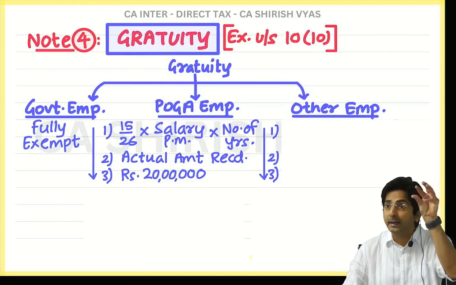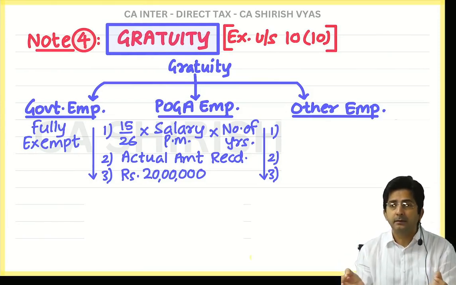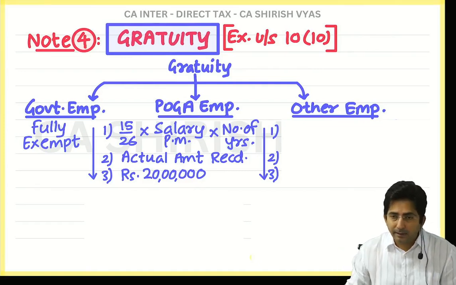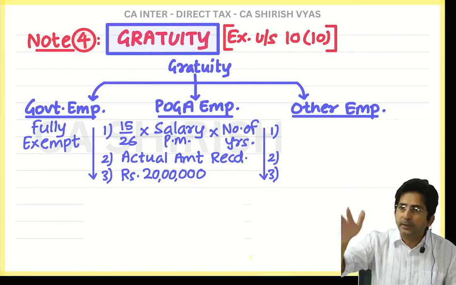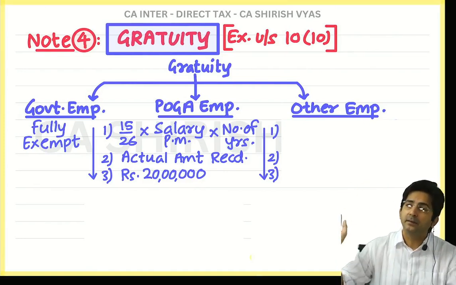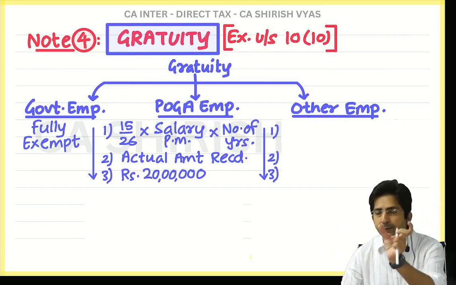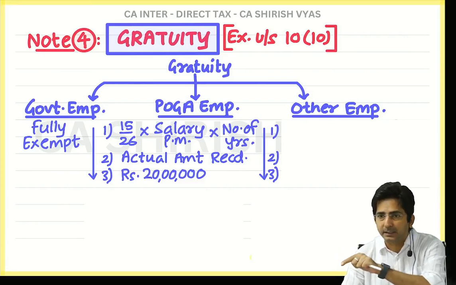But one thing is for sure: if gratuity comes in the question, first you will write it in the inner column. Only when there is some expense do we use the word deduction. Here, is there any expenditure? No. The government is freeing your gratuity income from tax, and where your income is freed from tax, it becomes exempt. So first gratuity will be written in the inner column, then exempt under section 10(10).